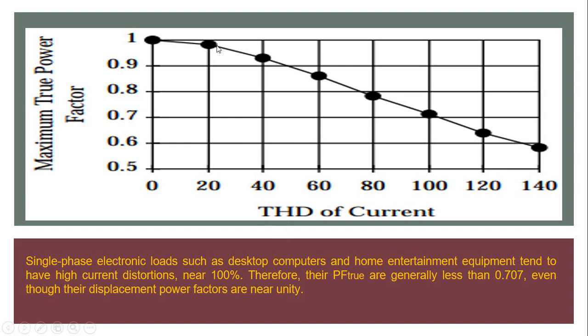Generally all single phase loads have a THD near 100%. So in our home appliances, all the electronic loads have a power factor below 0.7, down to 0.3, 0.4, so they are working at such distorted power factor.